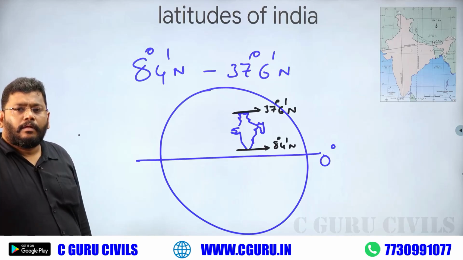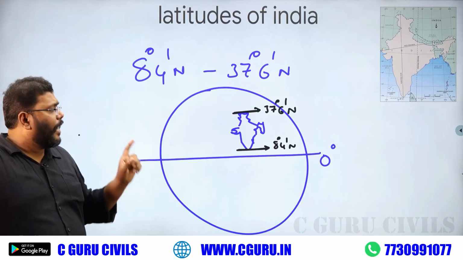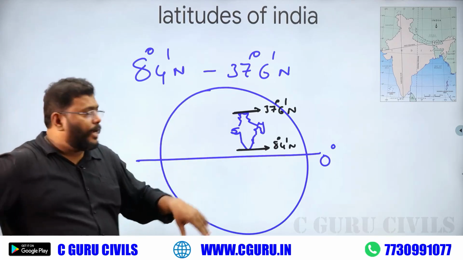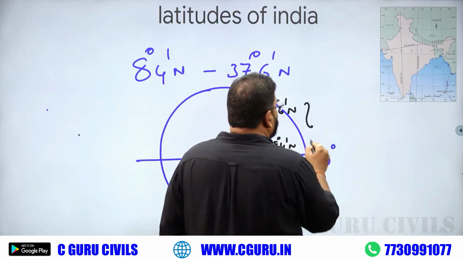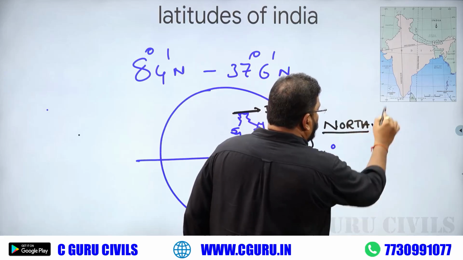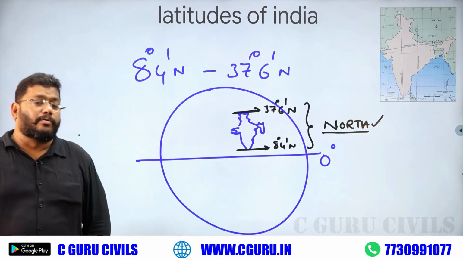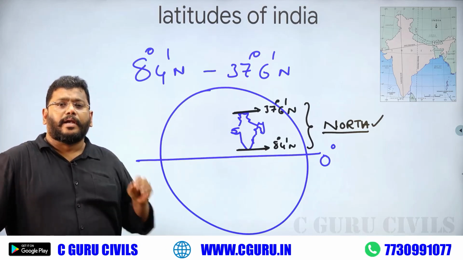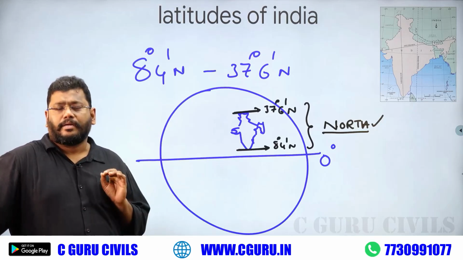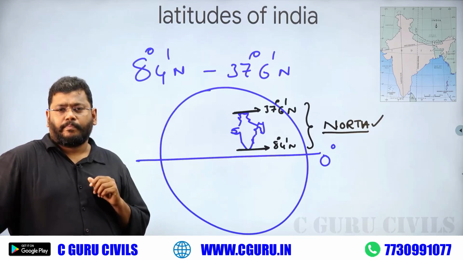Actually India lies in between 8 degree 4 north and 37 degree 6 north. That means India definitely lies in the northern hemisphere. It's clear. So you have to say, where is our India? Our India lies in the northern hemisphere, north side of the equator.